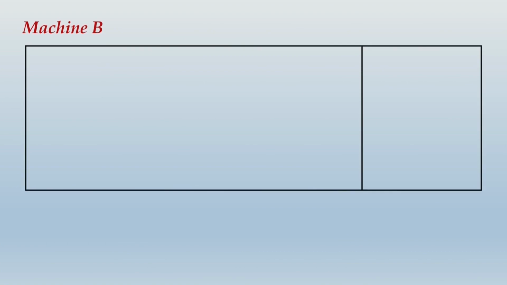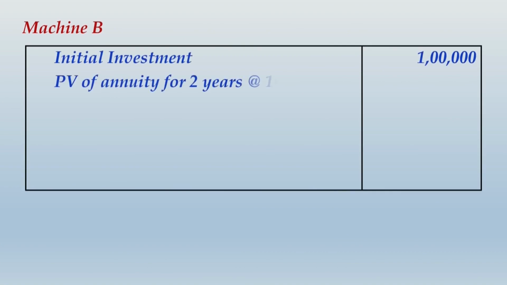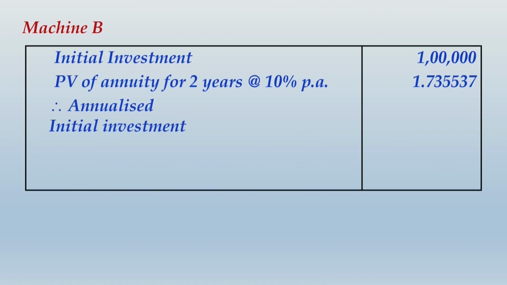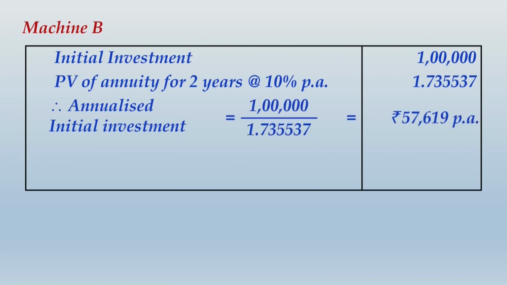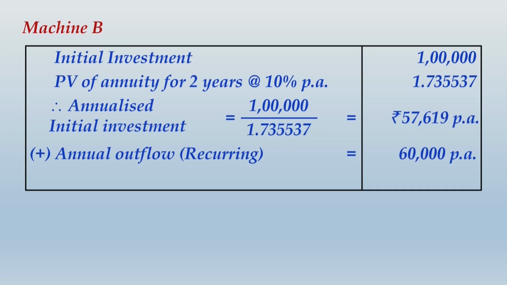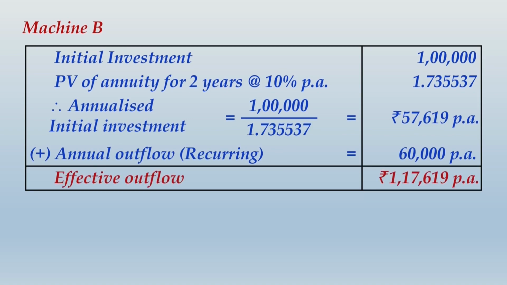So for machine B, exactly the same type of calculations, same logic, and the annualized amount of initial investment over there you should get as 57,619 per annum. To that you add your annual recurring outflow, which comes to 60,000, and the aggregate of these two components is 1,17,619 per annum.